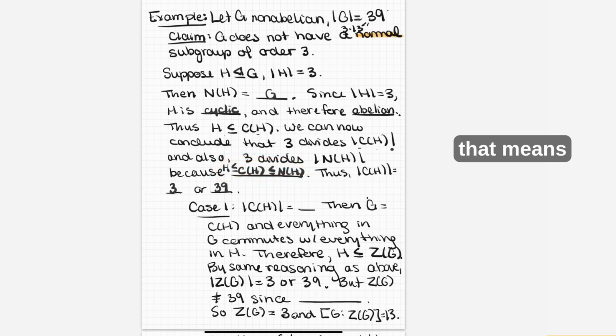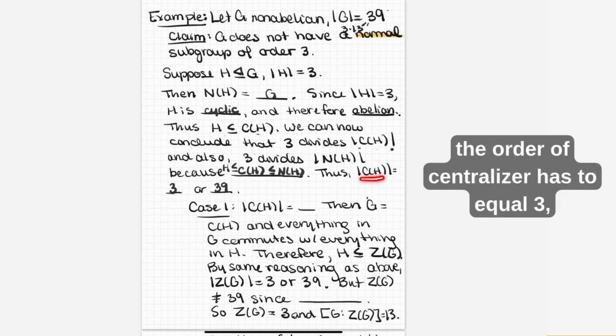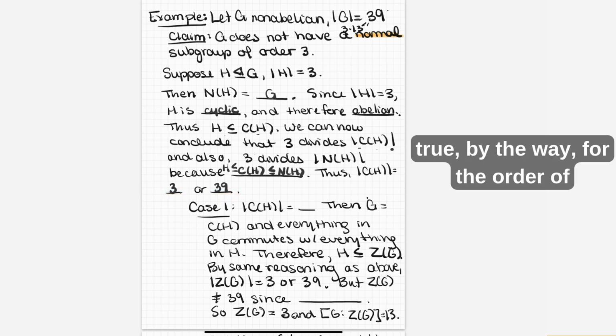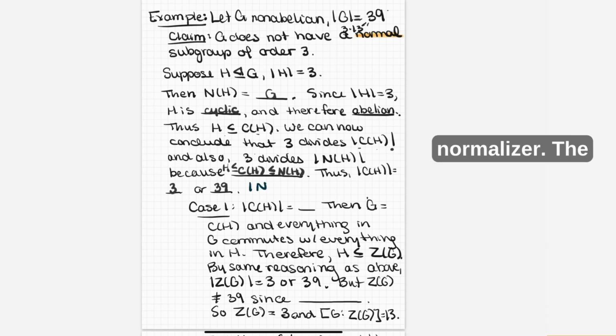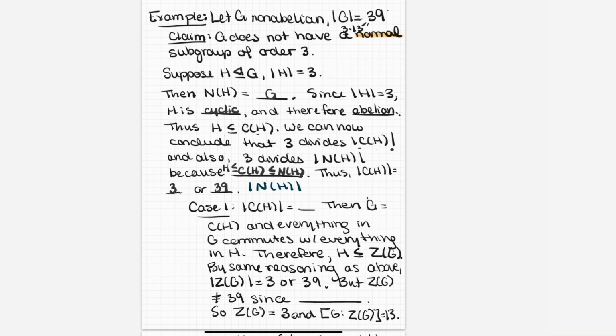So that means that if 3 divides the order of the centralizer, then the order of the centralizer has to equal 3 or 39. And that's also true, by the way, for the order of the normalizer. The same things hold there as well.